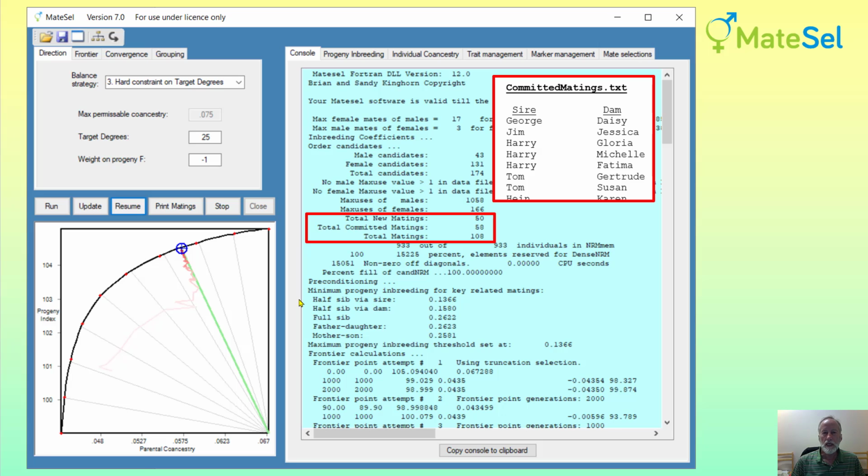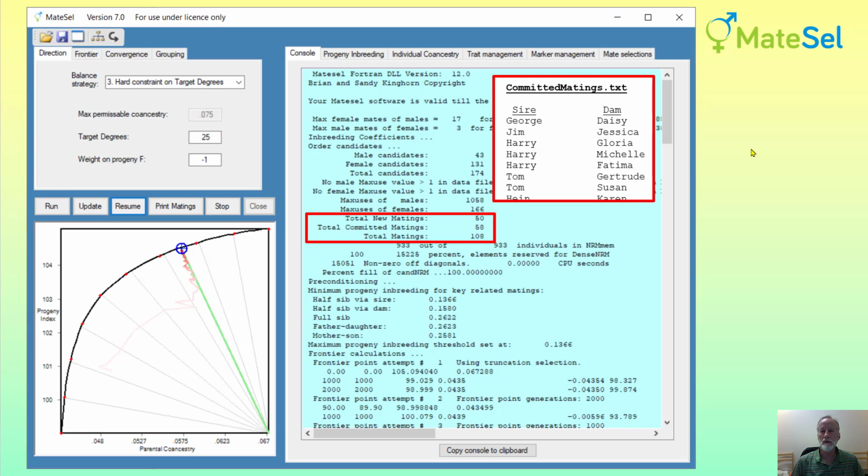So here you can see when you make that run, you'll get some information on the console about the total number of new matings that you want to make, which was 50 in that Matesel.ini. The total number of committed matings in that file was 58, so that's a representation of that file here, and the total number of matings is 108. And then when the analysis is proceeding, the frontier is calculated using all of those matings, and that is always shown on the frontier, and we have different ways of showing committed and new matings, as we'll talk about later in this video.